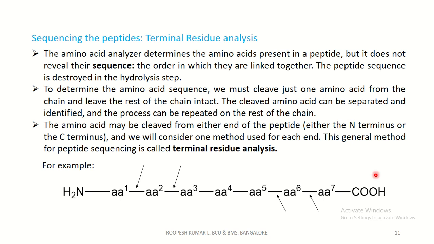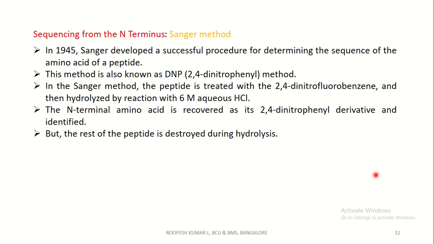The main aim of sequencing is to find which amino acid is at which position, to see the amino acid linkages in the peptide. There are two important methods of sequencing. Sequencing from the N terminus is the Sanger method. In 1945, Sanger developed a successful procedure for determining the sequence of amino acids of a peptide. This method is also known as the DNP method, that is, the 2,4-dinitrophenyl derivative method.